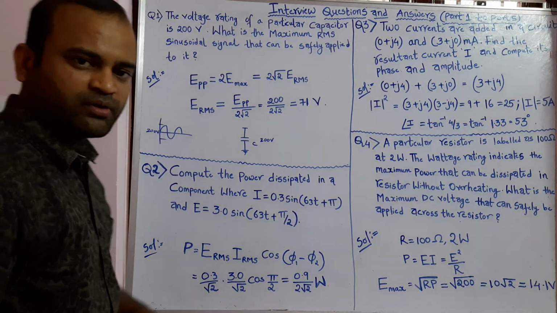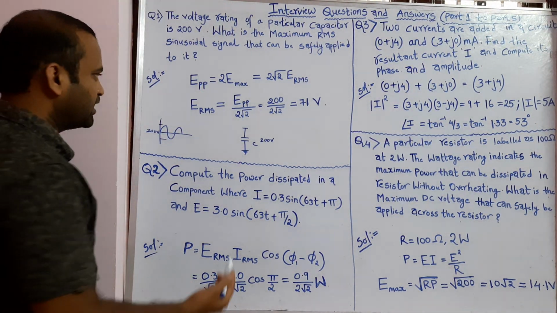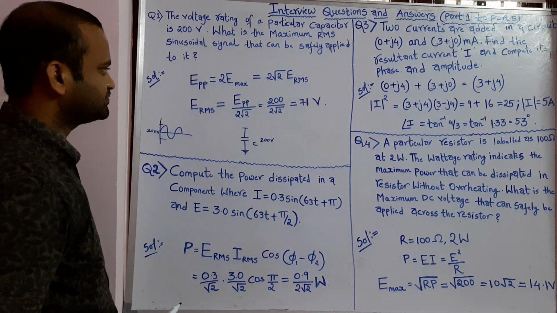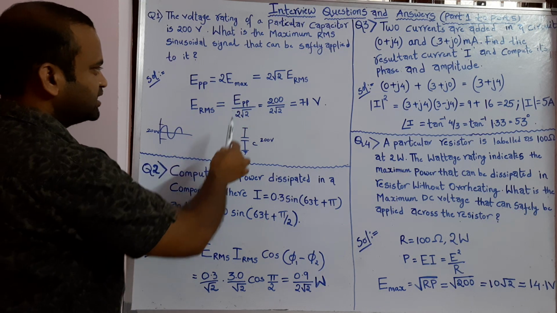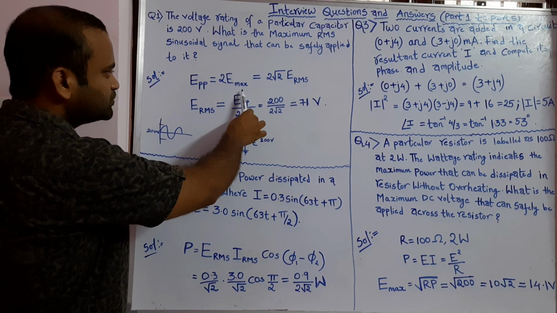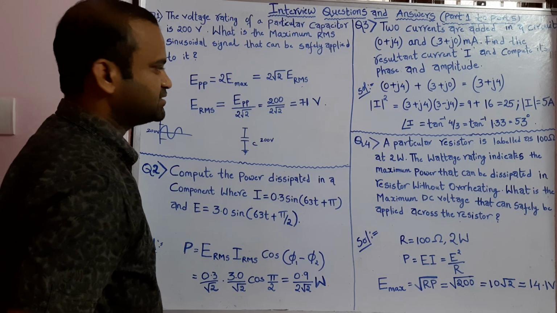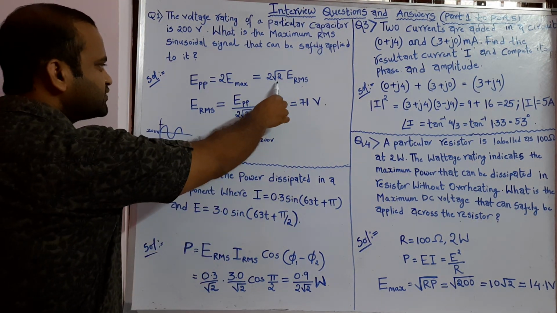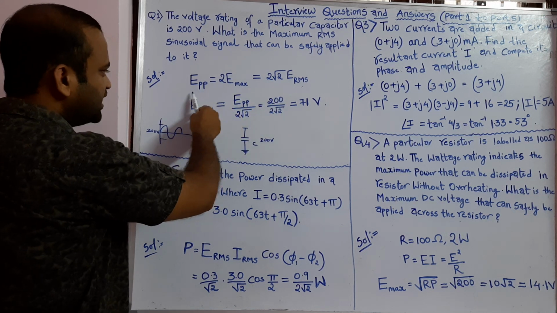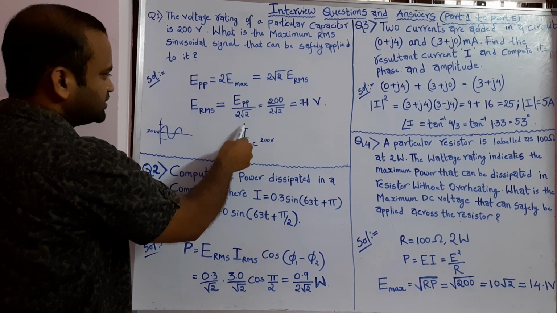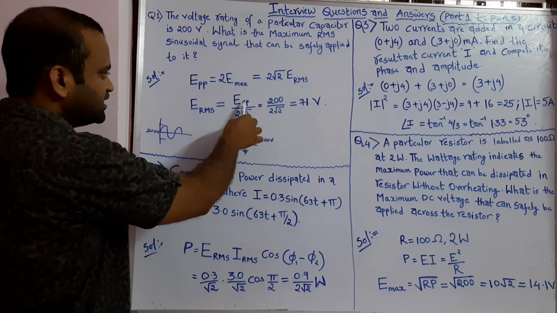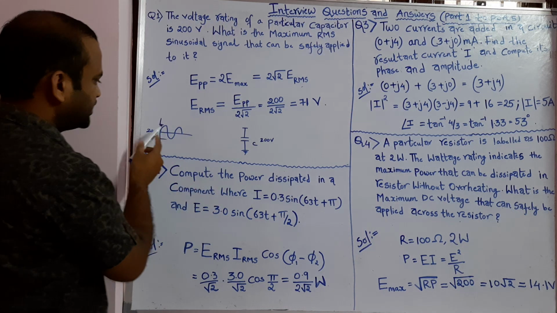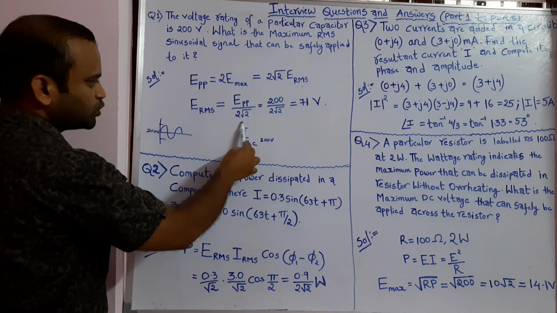Hence, from our previous video, we know the formula that peak to peak voltage is equal to twice Emax. That is the maximum voltage, and Emax is equal to root 2 times ERMS, or VRMS, voltage RMS. Now if you transfer this 2 root 2 towards the left hand side, that is the peak to peak voltage, then you get ERMS equal to EPP, the peak to peak voltage, divided by 2 root 2.